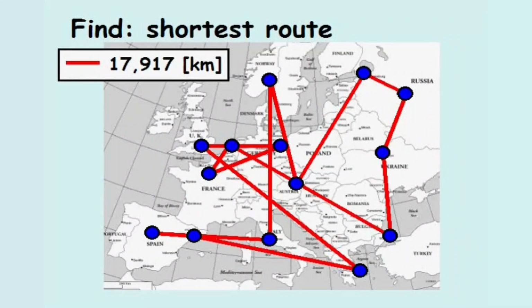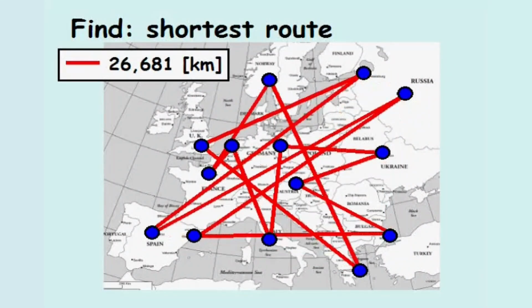Species 58 has a total route distance of 17,917 kilometers, which is the shortest route of the first generation. This species will have the highest fitness during reproduction. Species 25 has a total route distance of 26,681 kilometers, which is the longest route of the first generation and will have a fitness of 0.